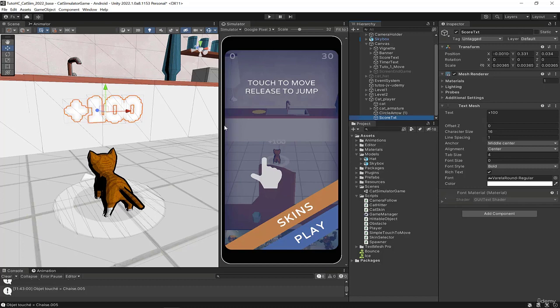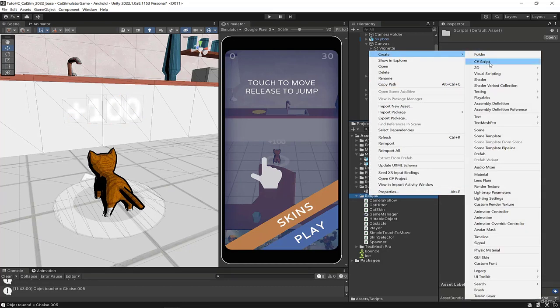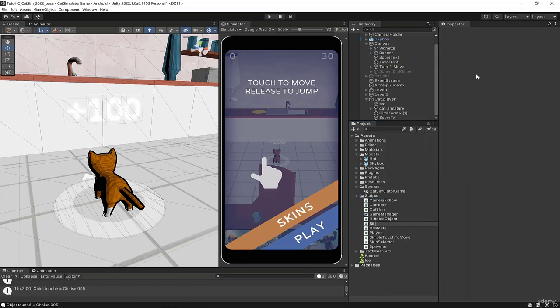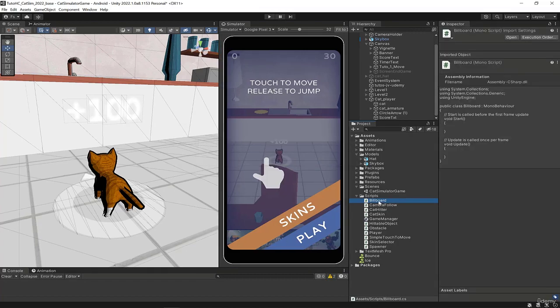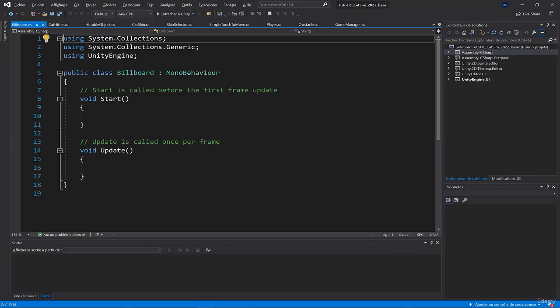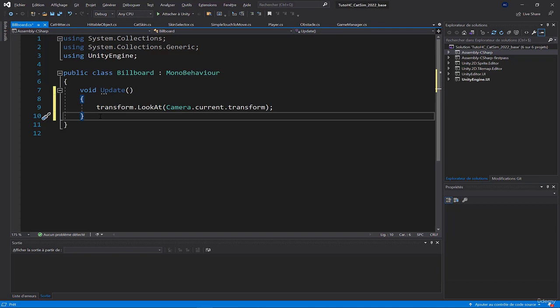This principle of having something always facing the camera is called the billboard. So I'll create a script, right click, create C# script, I'll call it billboard. And this was a principle used in old games. Maybe you know the game Doom. Well, all the Doom-like games were not in 3D. They were in 2D, but the 2D objects were facing the camera, and it gave us the impression the game was in 3 dimensions. So the code is just transform.lookAt to say to the object to look somewhere.